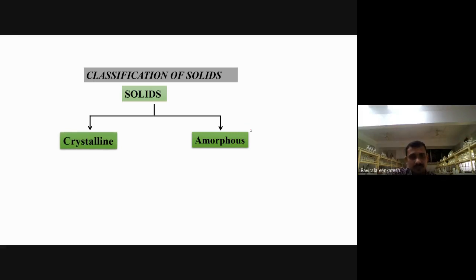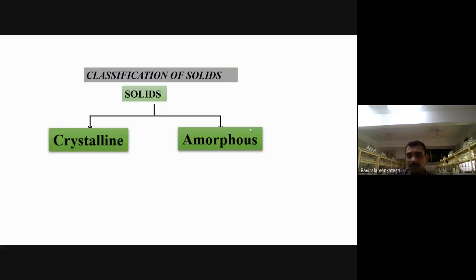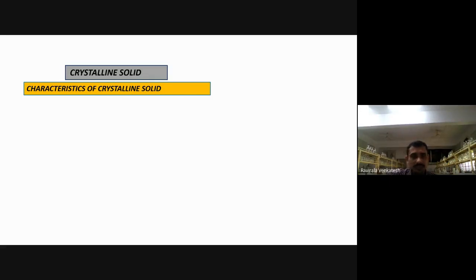Just to imagine what is amorphous and crystalline, I have given some examples for you. You can imagine very easily. Amorphous is nothing but a powder type. Crystalline has some sharp edges like this. Now let me take crystalline solids first. What are the characteristics of crystalline solids here?